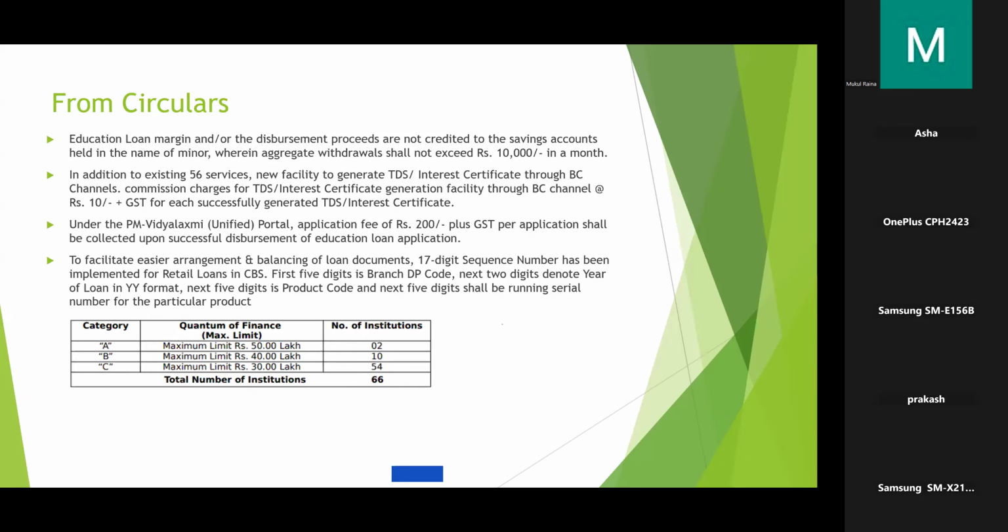Now the next thing is PM Vidya Lakshmi portal. What is the application fee? Earlier it was 100 rupees plus GST, that is 118. Now it has been increased to 200 plus GST. That is also a new guideline introduced this year. Now, coming to the next thing, to facilitate easier arrangement on loan balancing of loan documents, a 17-digit sequence number has been implemented for retail loans in CBS this year.